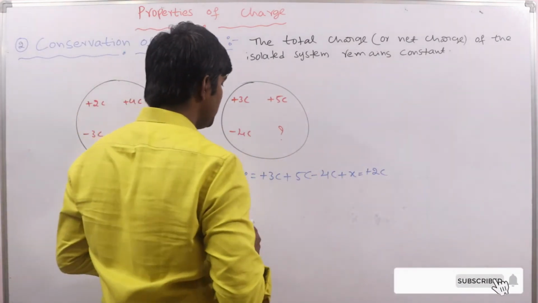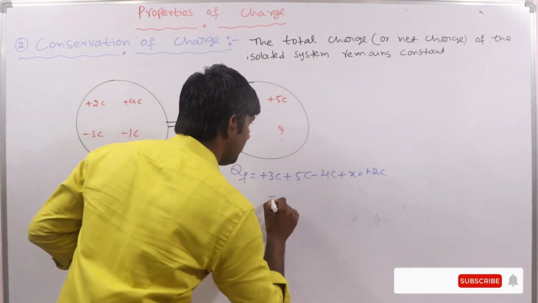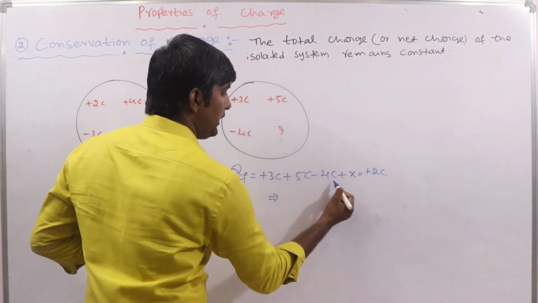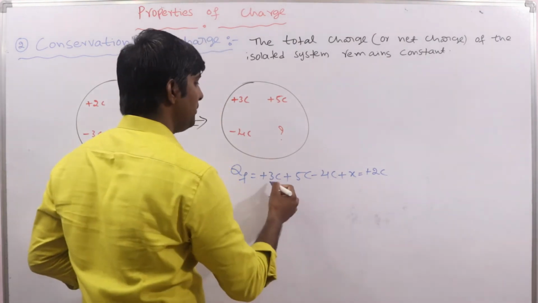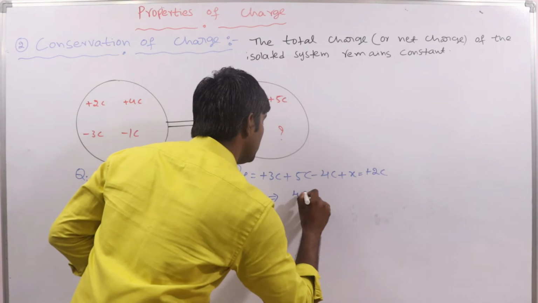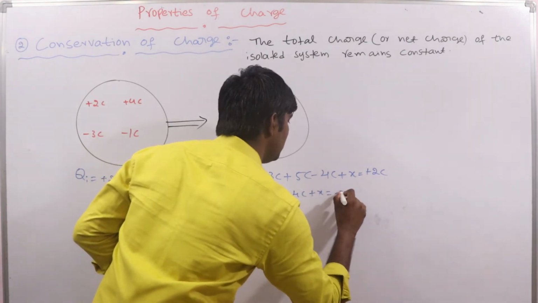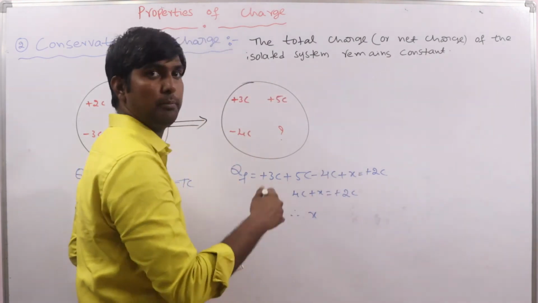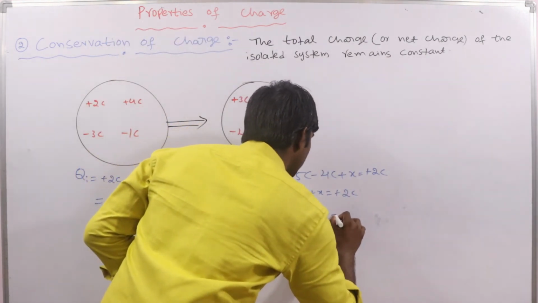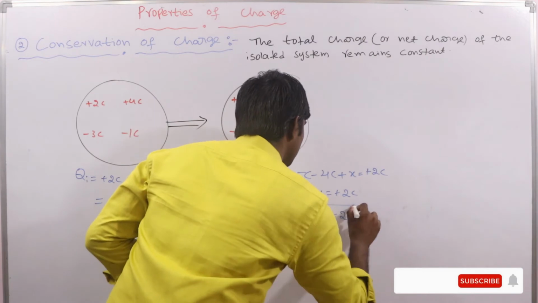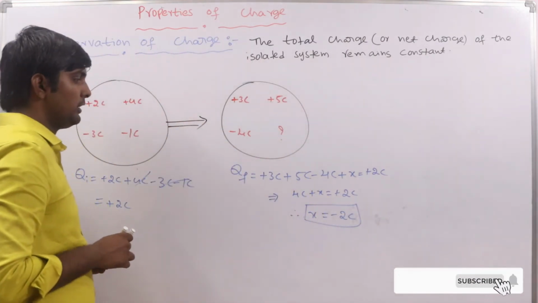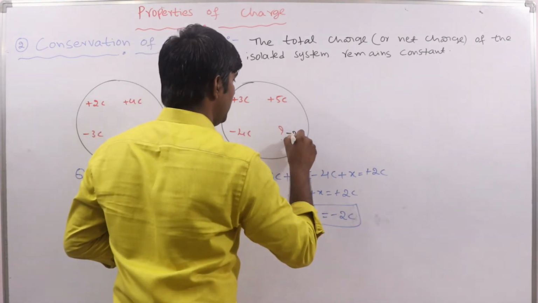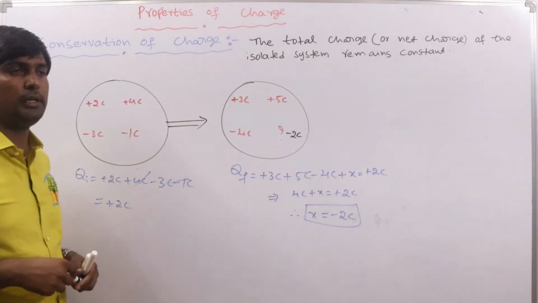Okay, so now if you simplify this, 5 minus 4, 1 coulomb is left, 1 plus 3, 4. So 4 coulombs plus X equals 2 coulombs. Therefore, if you take the right side minus 4C, overall we get minus 2C. So what is the charge of this fourth particle? Minus 2 coulomb. Okay, like this.